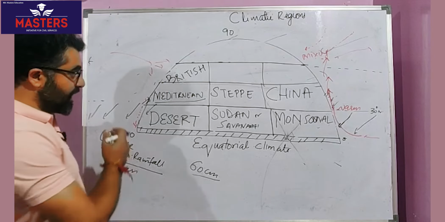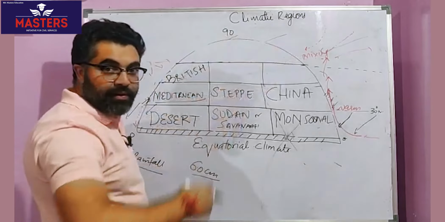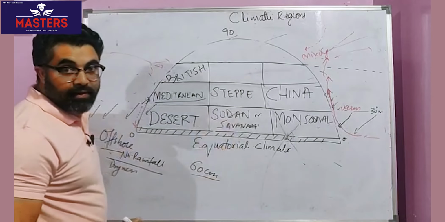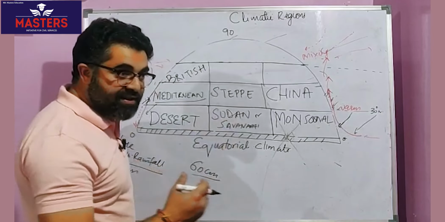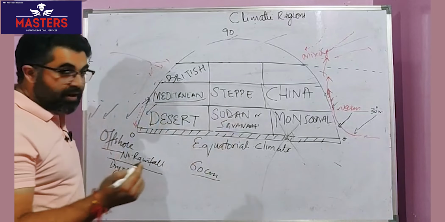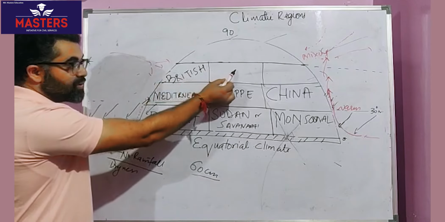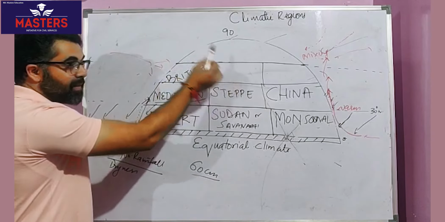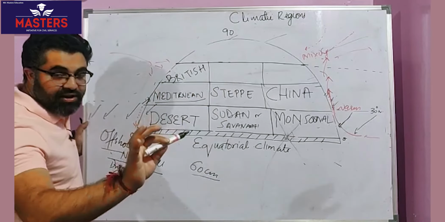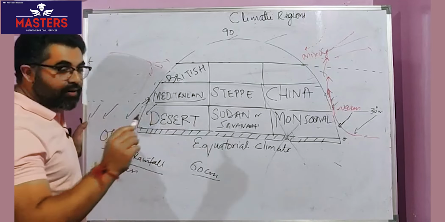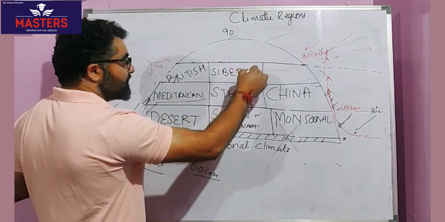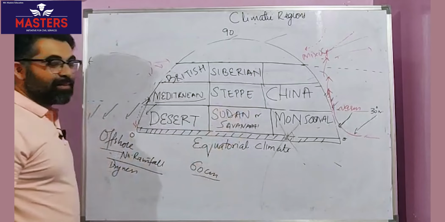Clear? Move east of Britain, move east of Europe, you find the conditions are getting harsher because of continentality. Continentality means distant from the sea. And what is the harshness? Temperature will get extremely cold, because this warming effect cannot reach this part. Moderation effect cannot reach the inner part of the continent. Rainfall will also not reach the inner part of the continent. Harsh conditions, dryness, plus very cold conditions, especially cold winters. In fact, we call them harsh winters. Type of climatic condition is Siberian type.